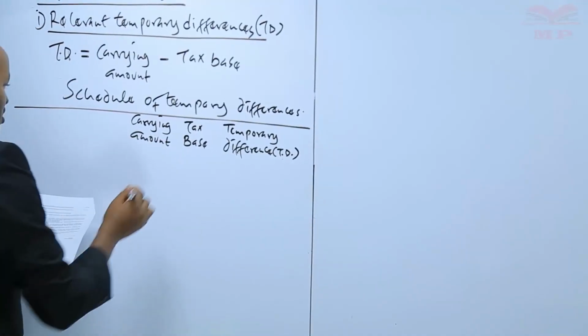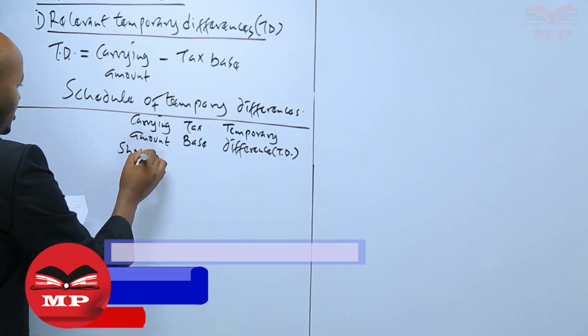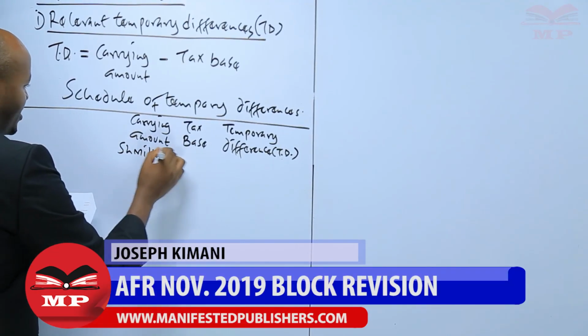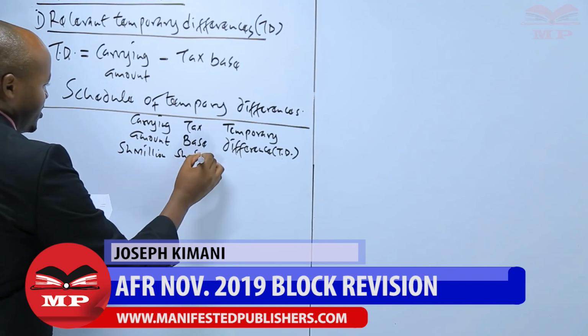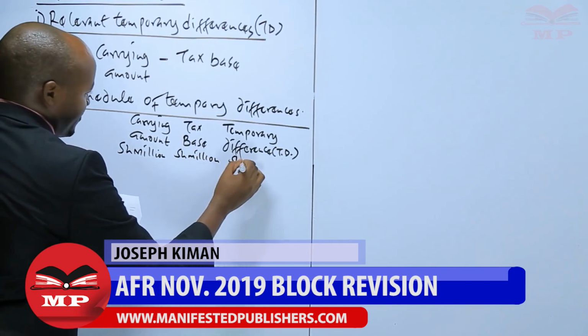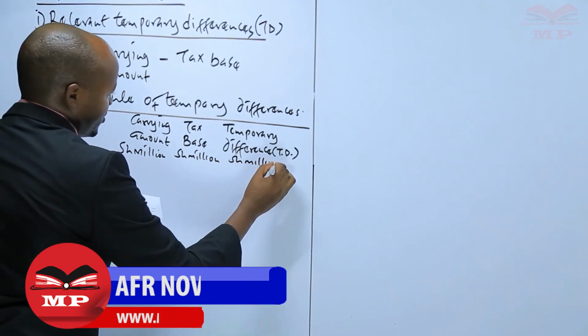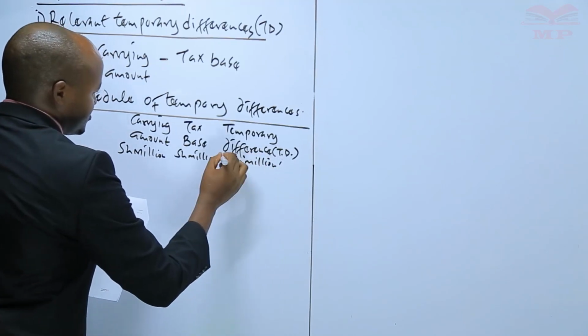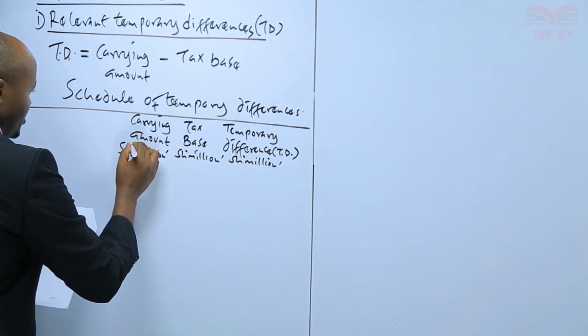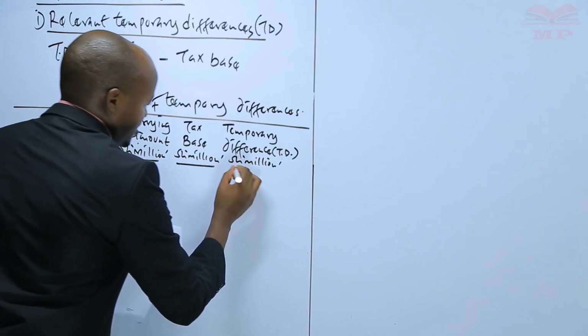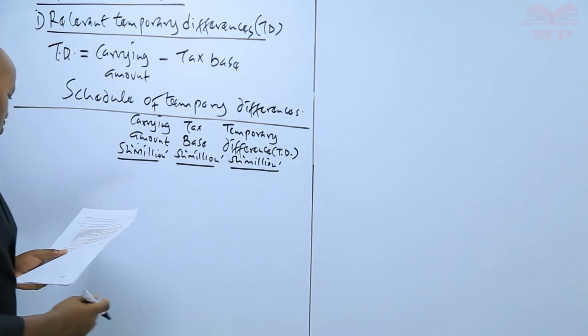TD, and also the figures which are given there, they are in million of shillings, so we need to indicate that our figures are in million of shillings. Yes, so let's go to note number 1.